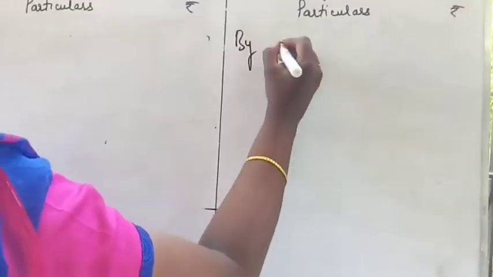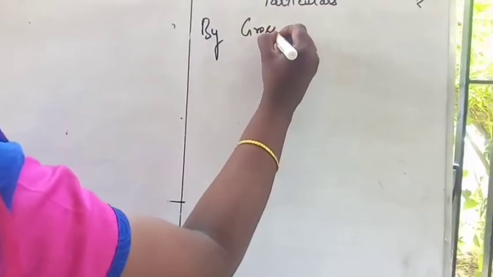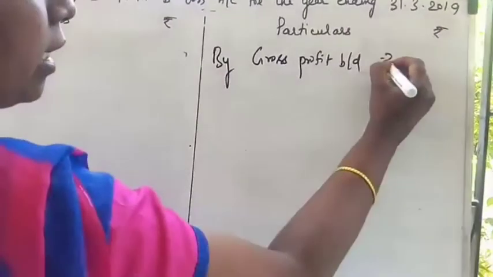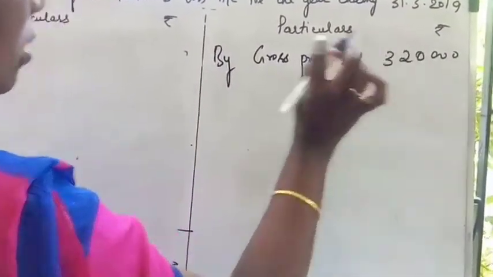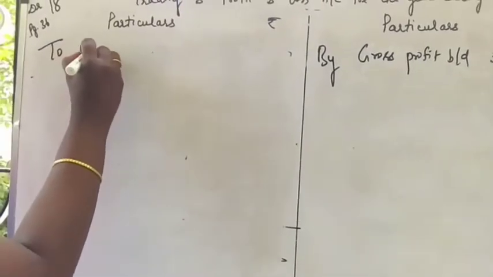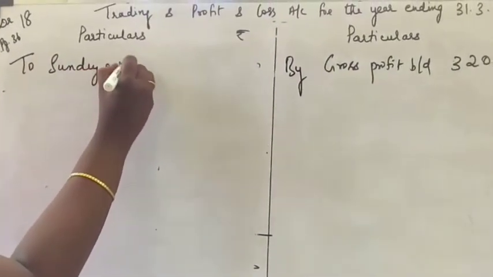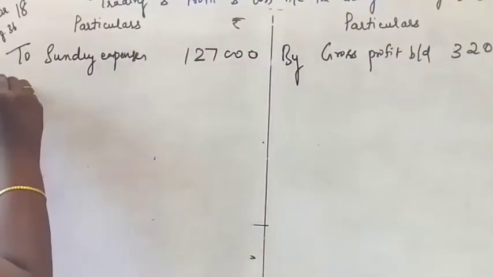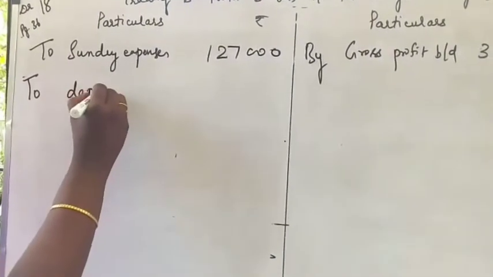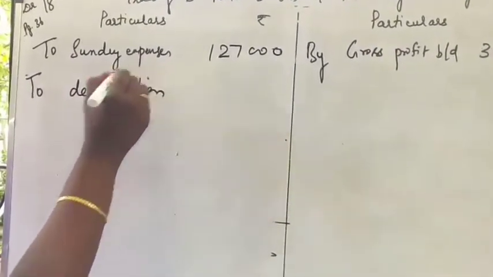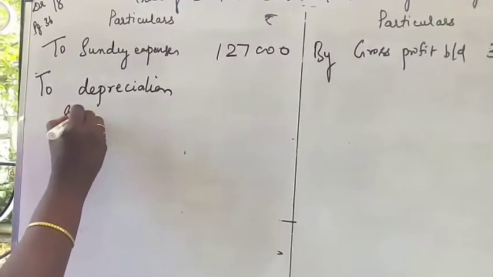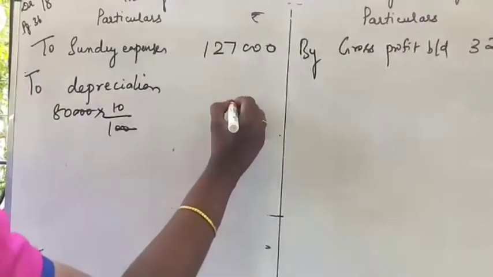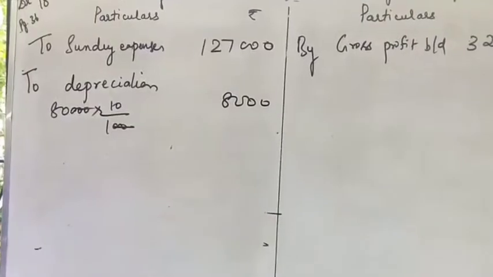Now find out the net profit. Here by gross profit brought down, gross profit we have found out as 3,20,000. And then to sundry expenses. Sundry expenses is given in the cash book as 1,27,000. And then to depreciation, we have to find out the depreciation for furniture and fittings. Here furniture amount is given as 80,000. So 10% we have to deduct. So 8,000 is the depreciation amount.